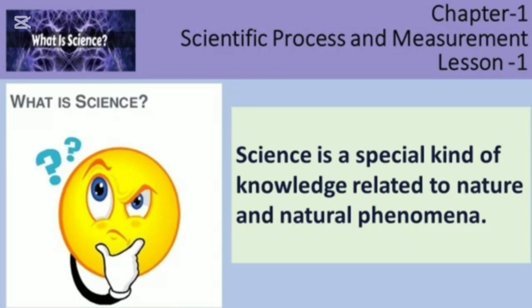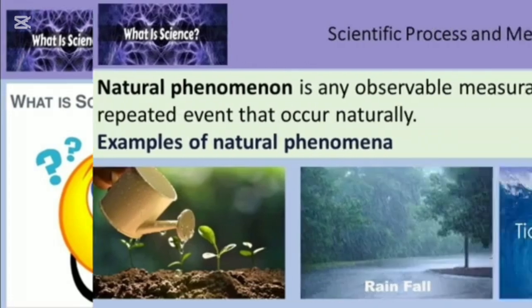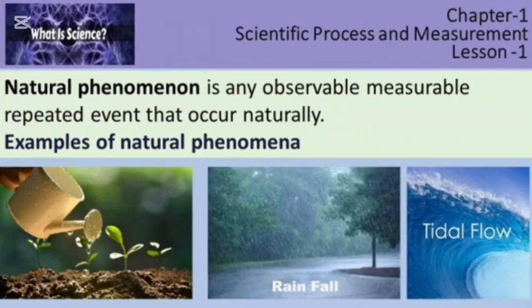So, we can say science is a special kind of knowledge related to nature and natural phenomena. Now question, what is a natural phenomenon? A natural phenomenon is any observable, measurable, repeated event that occurs naturally.